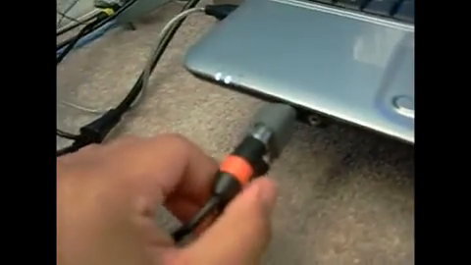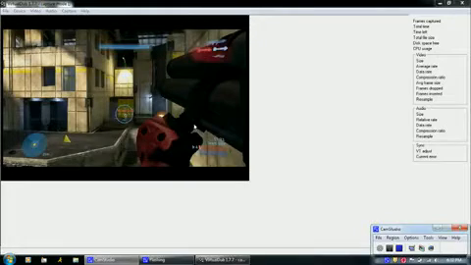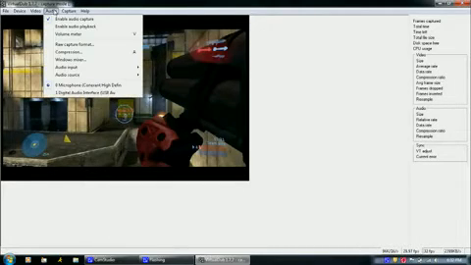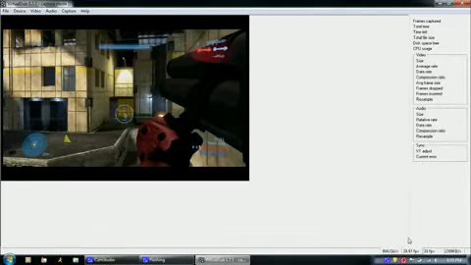Now I'm going to go to my computer and show you what to do next. I have VirtualDub open already. If you don't, go ahead and open it. First thing we're going to do is go to audio. Make sure Enable audio capture is checked, and instead of using the digital audio interface, which is the EasyCap, you're going to be using your microphone. So just click it, make sure it's checked.